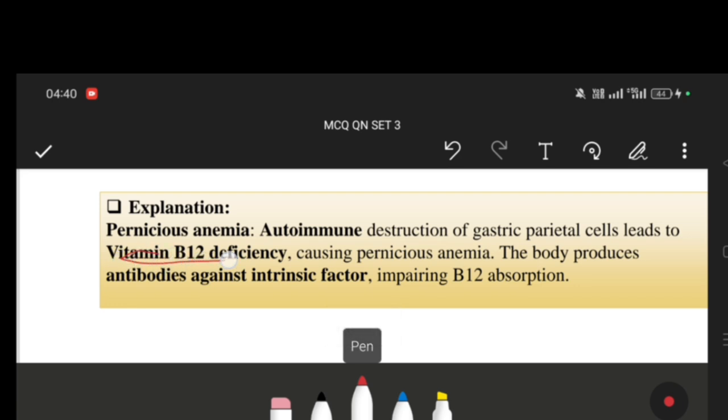We all know vitamin B12 is absorbed in the ileum with the help of an intrinsic factor. So here the autoimmune response leads to destruction of the intrinsic factor by producing antibodies against it. So the vitamin B12 remains in unabsorbed form, and that leads to deficiency of vitamin B12 and development of pernicious anemia.